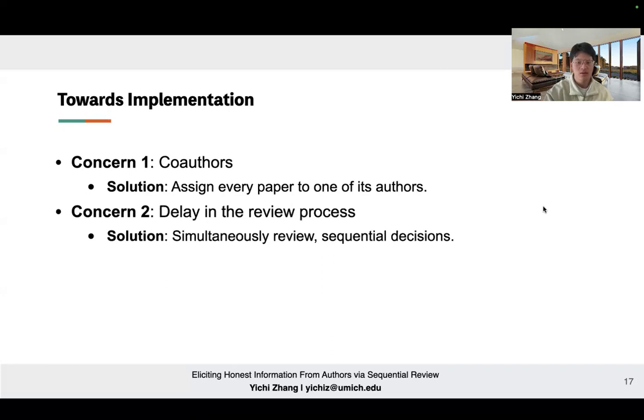The second concern is, what about the delay in the review process? This happens because the review of a paper starts only after the previous paper's review is finished. So if an author has a lot of papers, the review process will be significantly delayed. Our solution is that we can actually review all the papers simultaneously, just like what we are doing right now, but make the decisions in sequence. This again can elicit the truthful ranking from authors, but we can no longer reduce the review burden. In our paper, we have more detailed discussions on how to trade off these two dimensions.